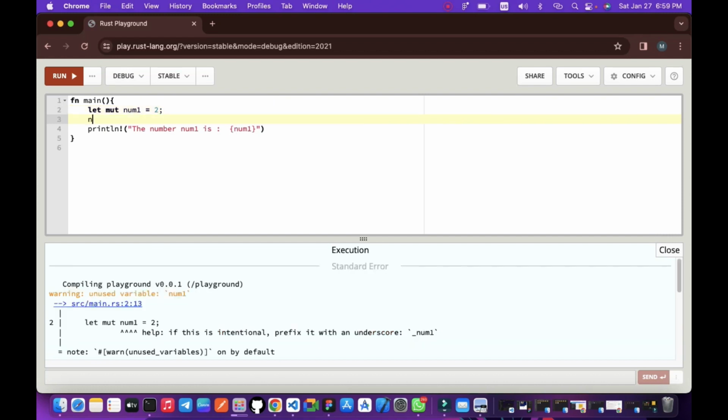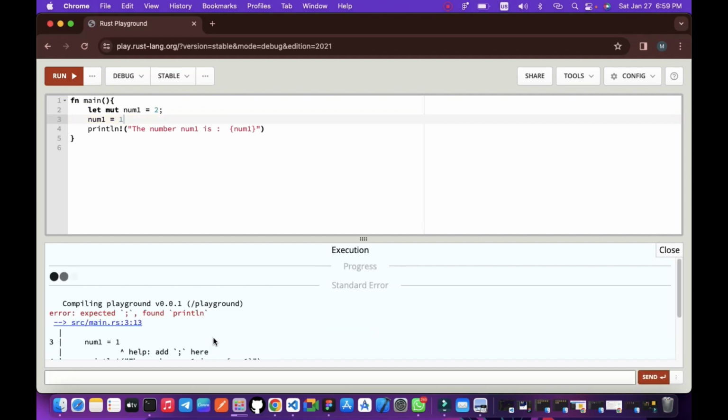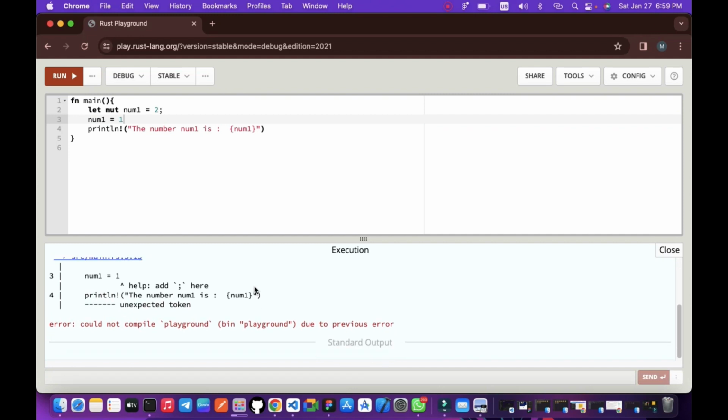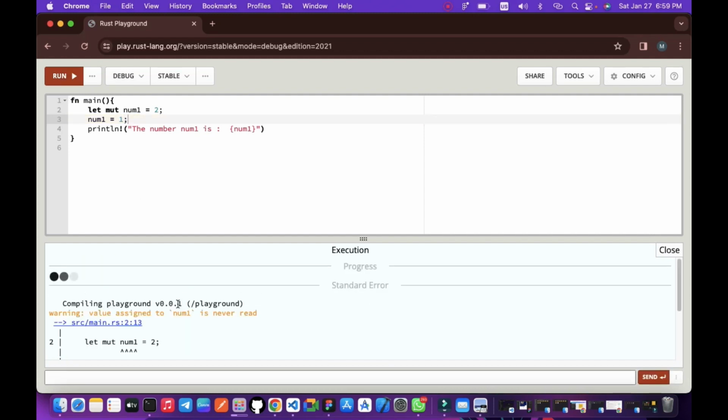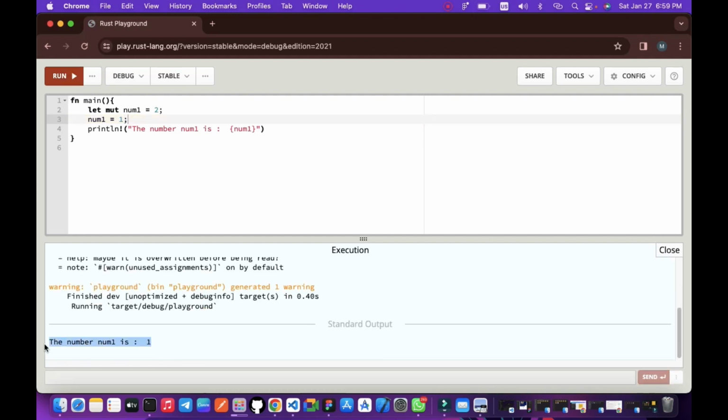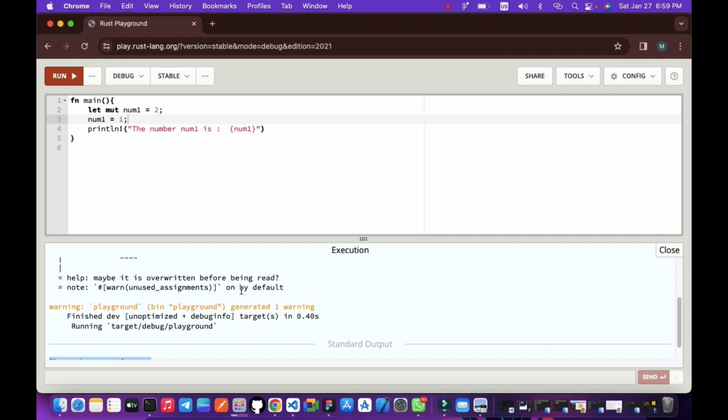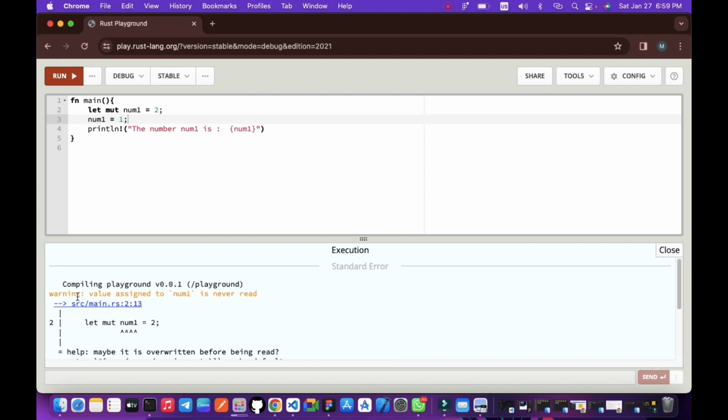Now then, we can just say num1 equals 1. If we run this, we see, alright, quick error. We always need to add the semicolon. And if we run this, we see our code comes out properly, no breaks. But we see Rust is warning us. It says value assigned to num1 is never read.